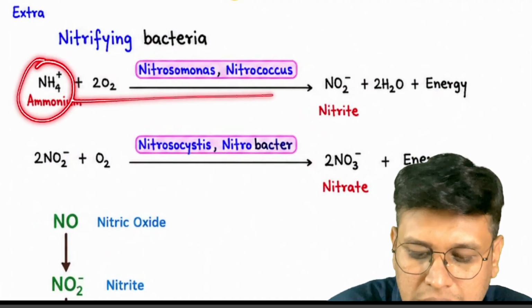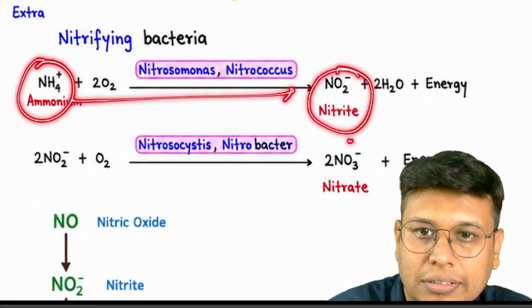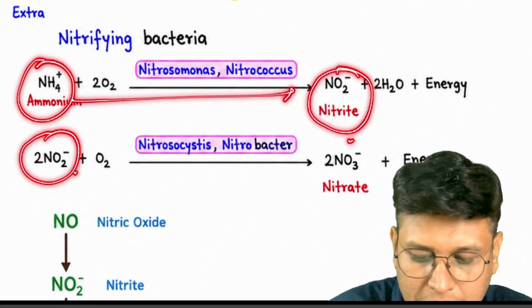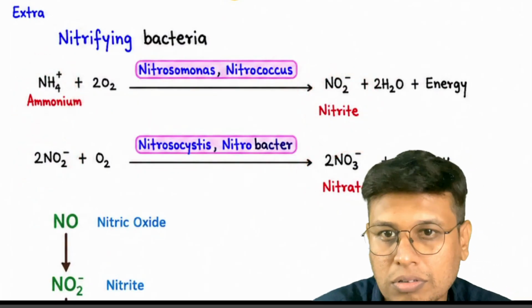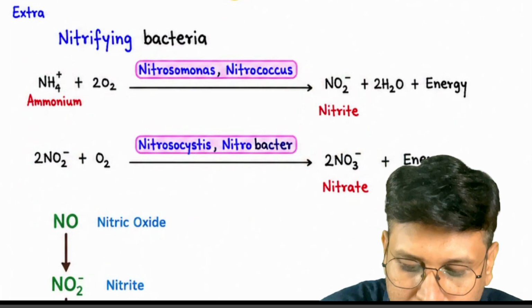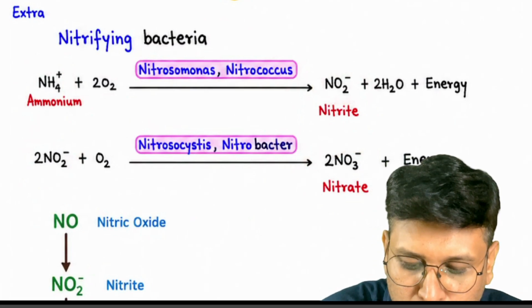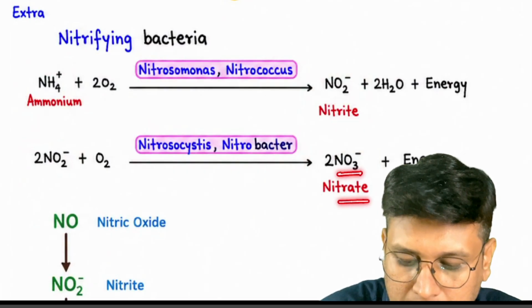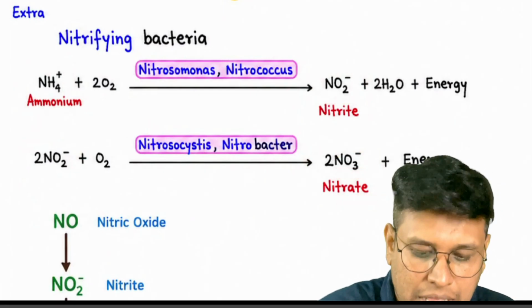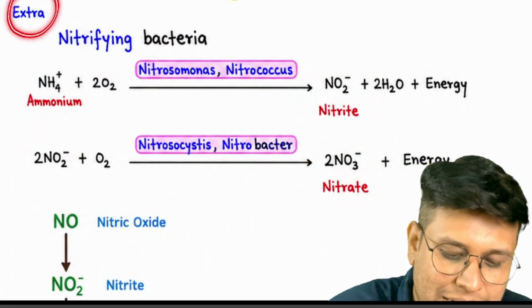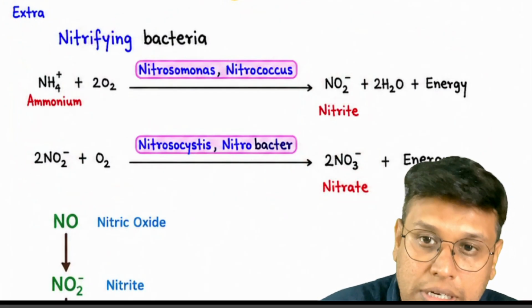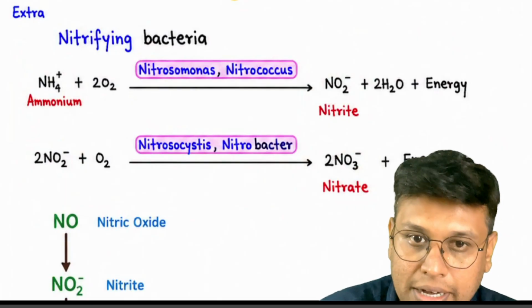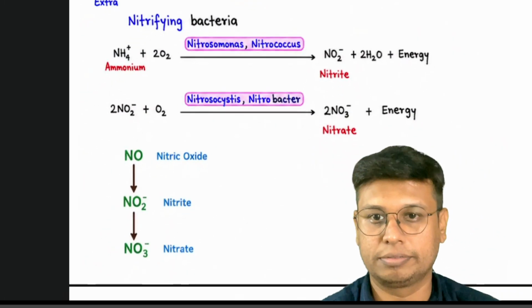Ammonium is oxidized into nitrite and nitrite will be oxidized into nitrate. This is very simple. Remember NO2 is nitrite, NO3 is nitrate. This is extra, not part of the syllabus, but just to understand how these chemosynthetic bacteria work, study this reaction.